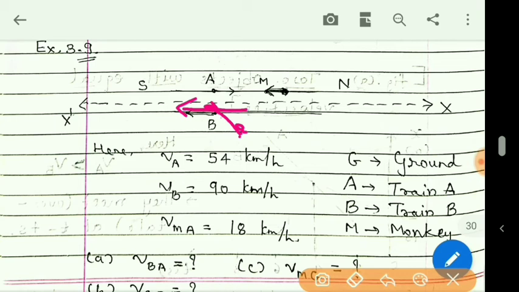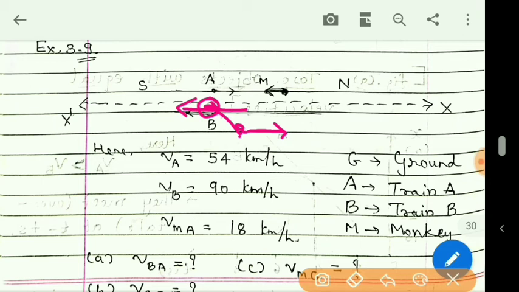Students, we know that the ground will not actually move, but with respect to B, the ground tends to move. You might have experienced this type of thing. If you are sitting in a vehicle, bus, car or a train, and you are observing a tree outside, then your car is moving in the forward direction, and if you observe the tree, that tree tends to move in the opposite direction.